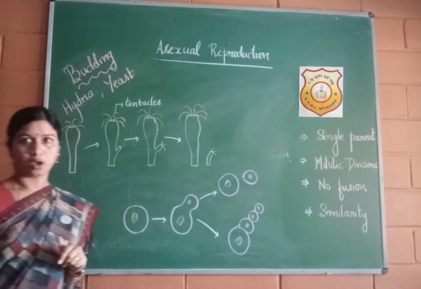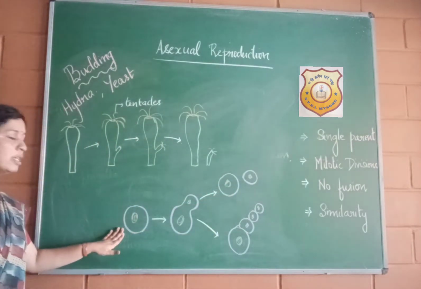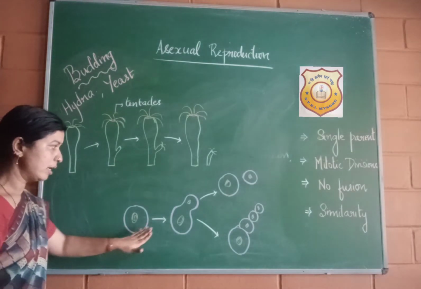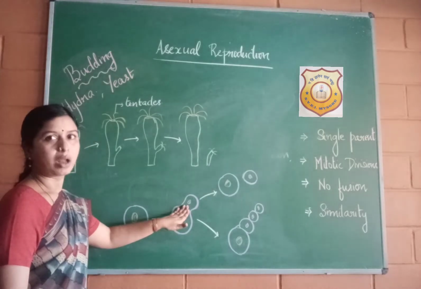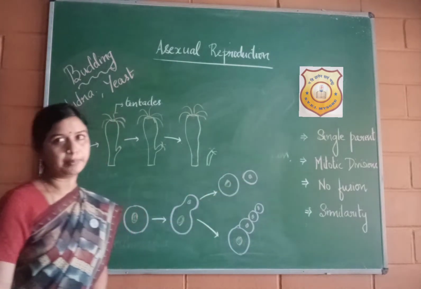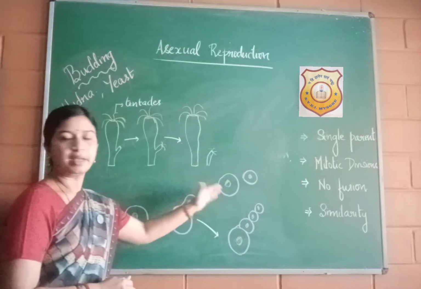Now why have I drawn two figures here? The first one shows a figure similar to that of hydra, where there is a bud or an outgrowth on the parent organism and then it gets detached from the parent organism and it forms two organisms, including the parent organism.